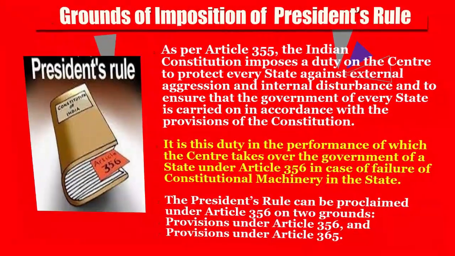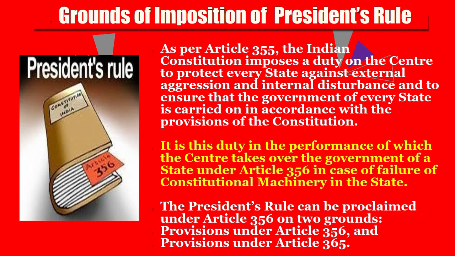First of all, as per Article 355, the Indian Constitution imposes a duty on the Centre to protect every state against external aggression or internal disturbance and to ensure that the government of every state is carried on in accordance with the provisions of the Constitution. It is in performance of this duty that the Centre takes over the government of a state under Article 356 in case of failure of the constitutional machinery. So President Rule can be proclaimed under two grounds, Article 356 and Article 365.